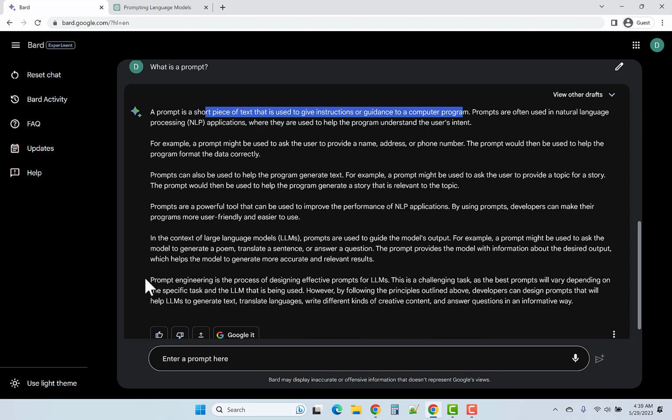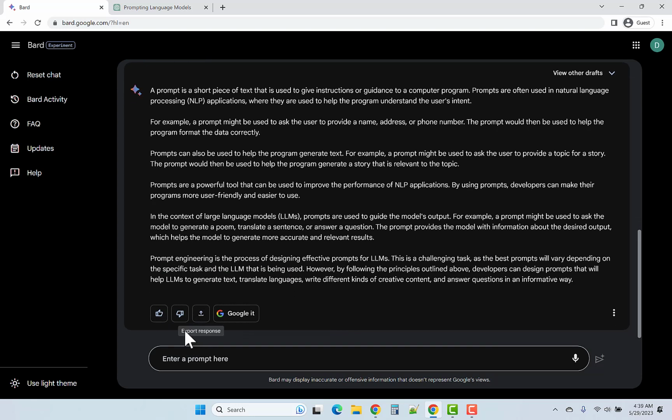And then, of course, it's coming back to the topic of prompt engineering. Prompt engineering is a process of designing effective prompts for large language models. This is a challenging task, which is why I'm creating a video about it, a series of videos, as the best prompts will vary depending on the specific task and the LLM that is being used.